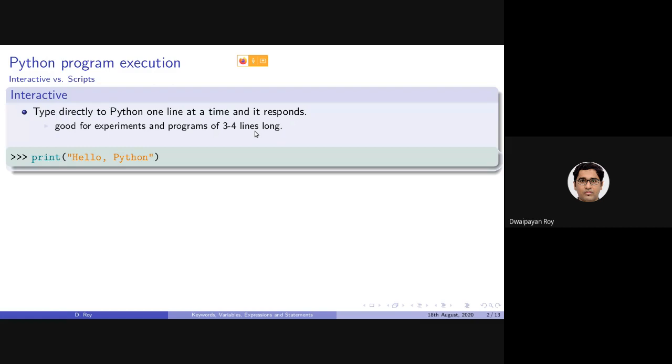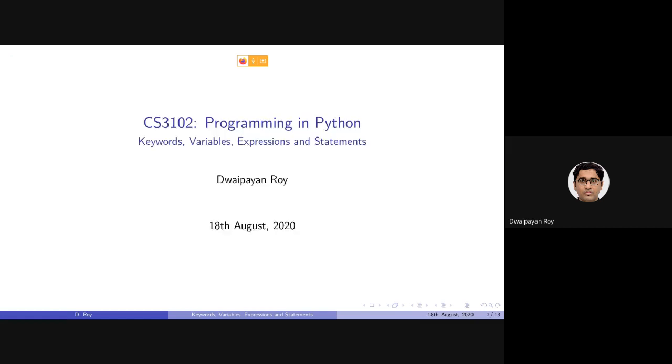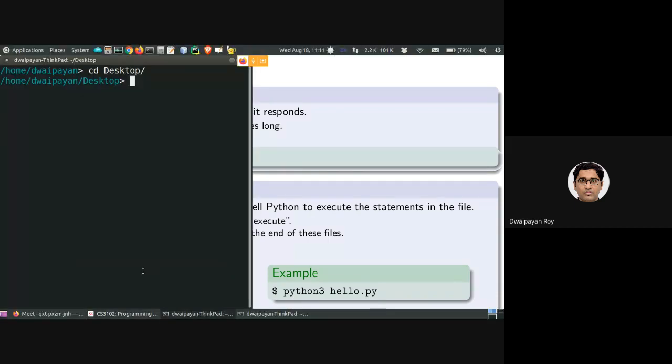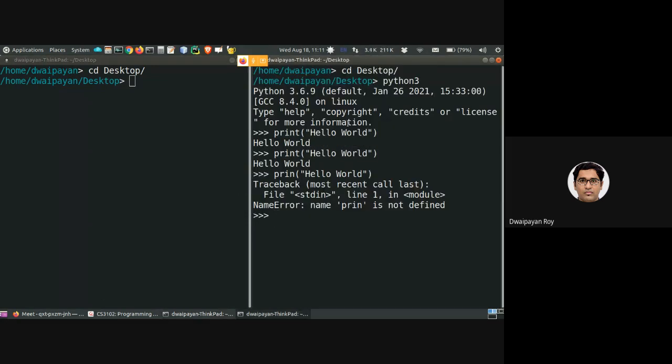The second way of writing the code is using a script. Using a script, we will be writing the whole code, whatever we want to write, in a file, and we will give it the extension .py. And then we will give the Python interpreter that file as input. Let me show you that one as well. So this was the interactive one.